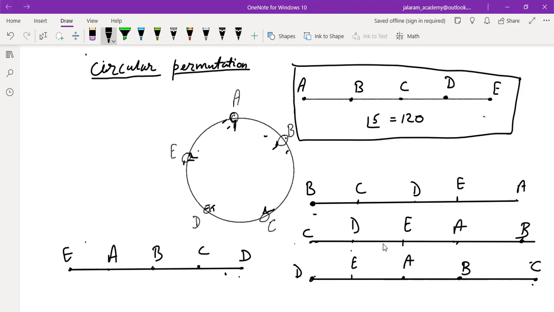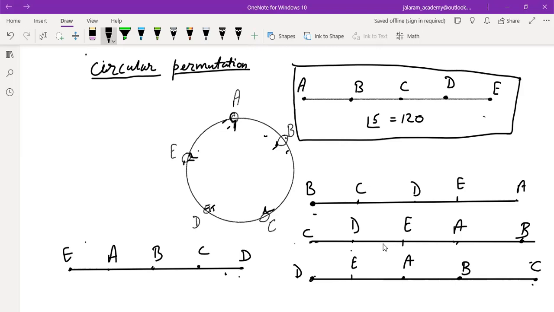Now, if we write the same statement again: corresponding to one arrangement along a straight line, how many arrangements will there be in the circular arrangement? Using the unitary method, there will be 1 by 5. 5 becomes 1, so 1 becomes 1 by 5. And we know that along a straight line, we can arrange 5 objects in factorial 5 ways.